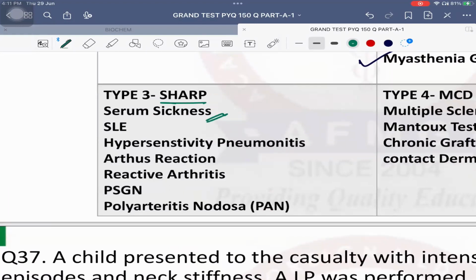Type 3, the mnemonic is SHARP. S stands for serum sickness. Second S stands for SLE. H stands for hypersensitivity pneumonitis. A stands for Arthus reaction. R stands for reactive arthritis, previously known as Reiter's syndrome. Characteristic triad: conjunctivitis, urethritis, polyarthritis. कब बोलते हैं ना? Next, P stands for PSGN, post-streptococcal glomerulonephritis, and P also stands for PAN, polyarteritis nodosa. Most important, serum sickness, Arthus reaction. यही भूलते हैं सब लोग और इसी पे question आता है इसीलिए.